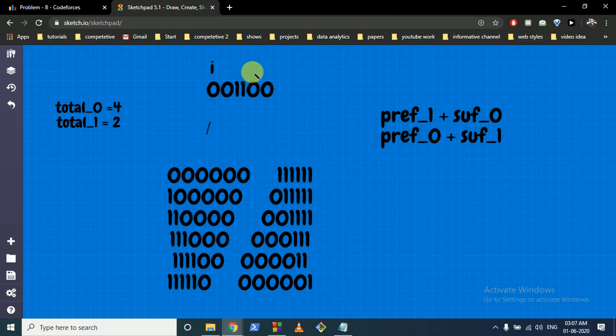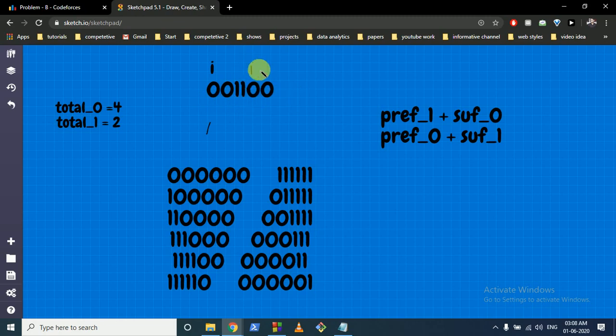If we are on this position and we know this is the third 0, we have counted how many zeros we have seen till now. If i moves like this from left to right, we know that this is the third 0, and the total number of zeros is 4. So now we have calculated the prefix of zeros, and we can easily find the suffix of zeros. Similarly, we can find the prefix of 1 and the suffix of 1.